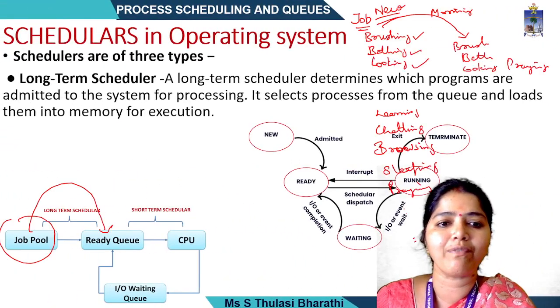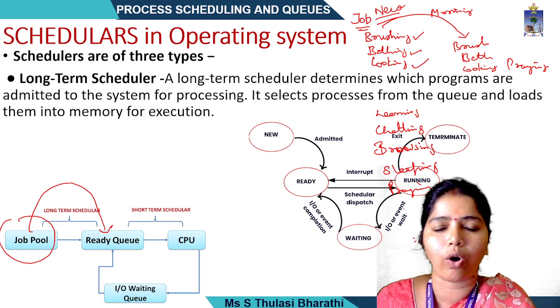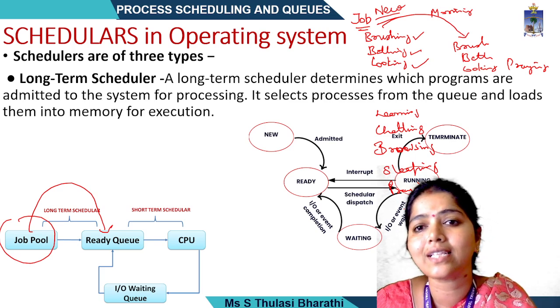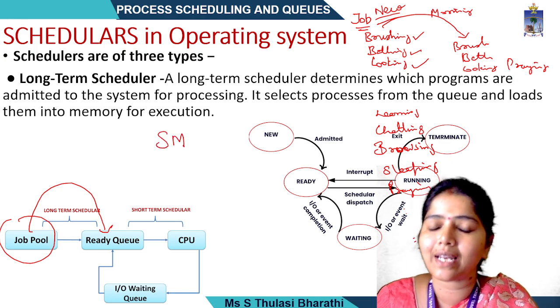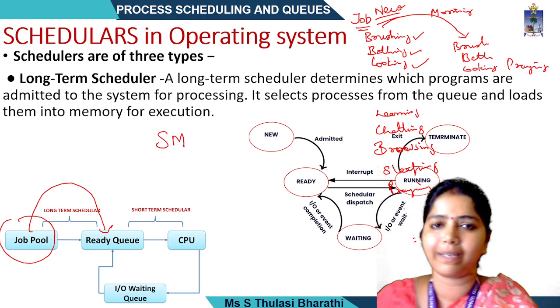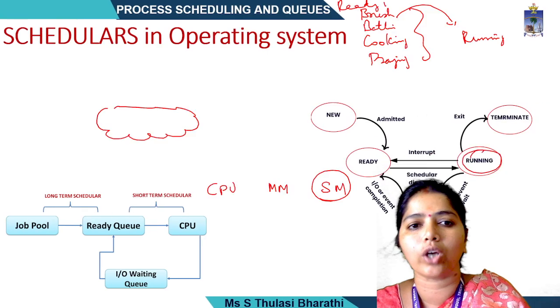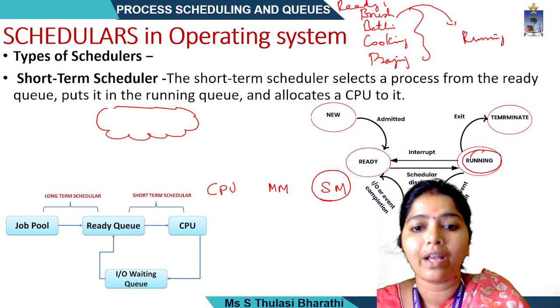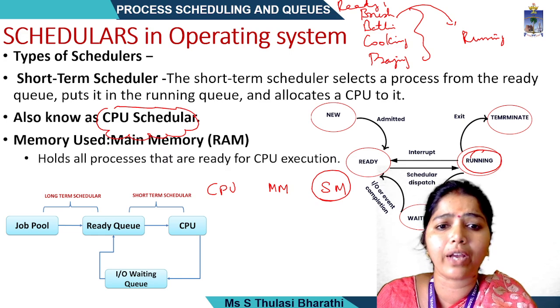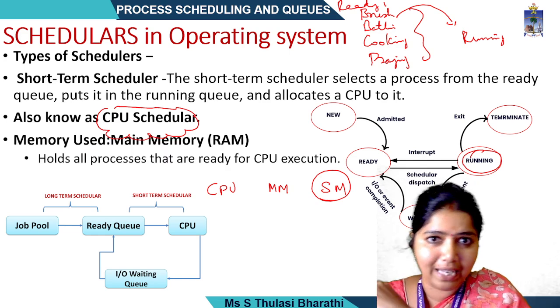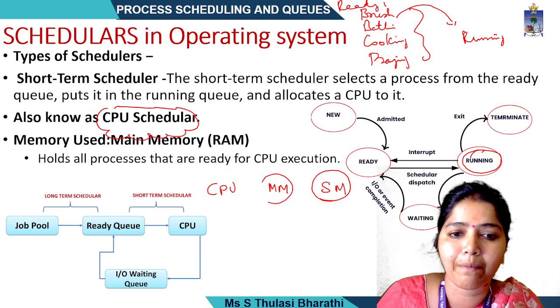So whatever I have mentioned over here, brushing, bathing and all those things, they reside in the secondary memory. Here everything resides in the secondary memory. From that secondary memory it will be taken out. When we take a short-term scheduler, everything will be stored where? Everything I have taken from the secondary memory will be allocated and reside in the main memory.